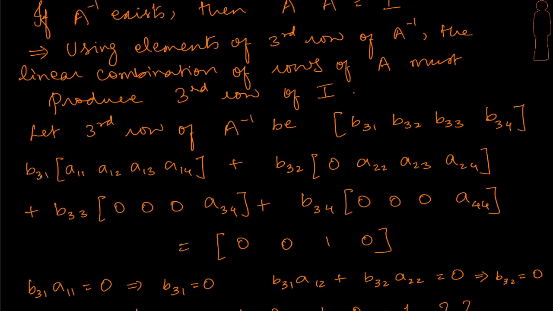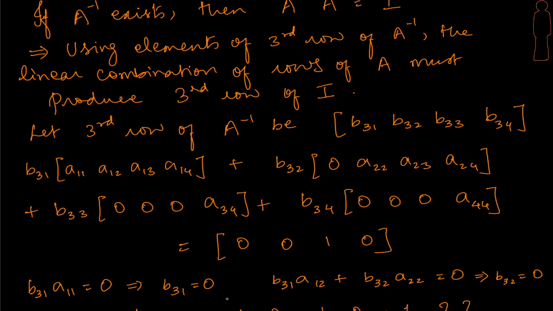So let's see here. B31 times A11, plus B32 times 0, B33 times 0, B34 times 0. So I have B31 times A11 must give me 0. Right? And what does that tell me? That tells me that B31 has got to be 0. We derived the first scalar in the third row of the inverse. The third row of A inverse, we have derived the scalar, it's got to be 0.